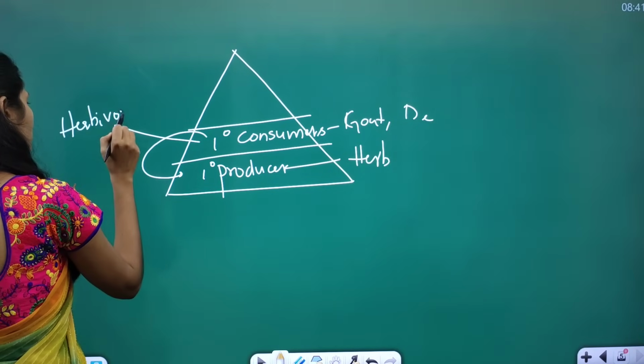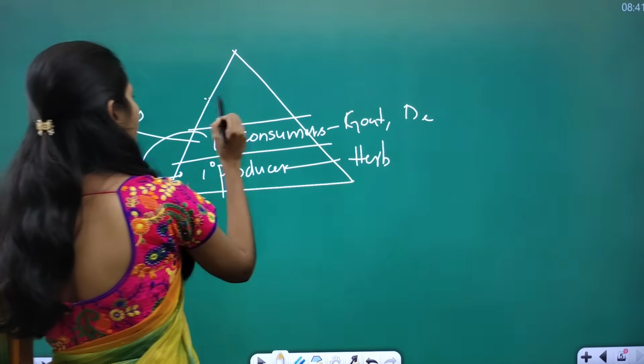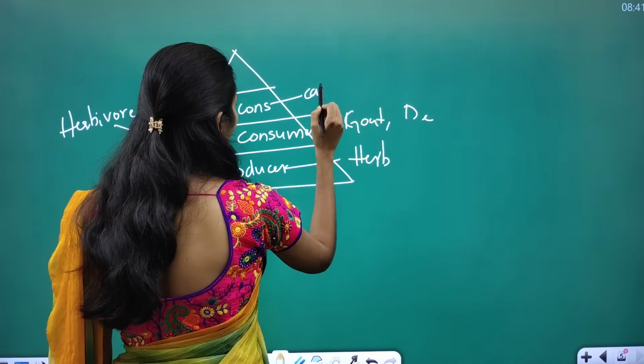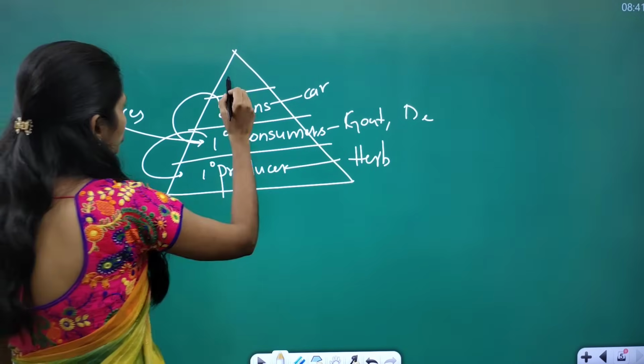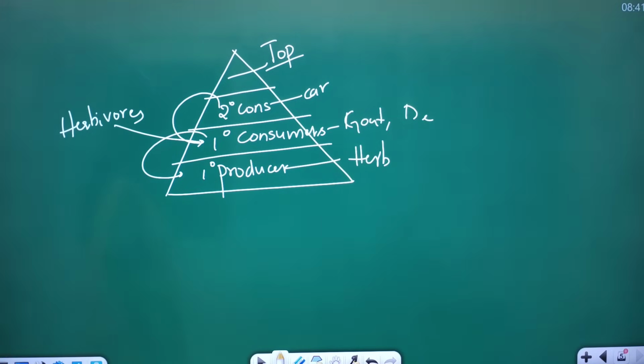They are herbivores, like ox, cattle, sheep. Next after this we have secondary consumers. So these are normally carnivores that depend on the primary consumers. And at the top we have top consumers like lion, tiger and big cats.